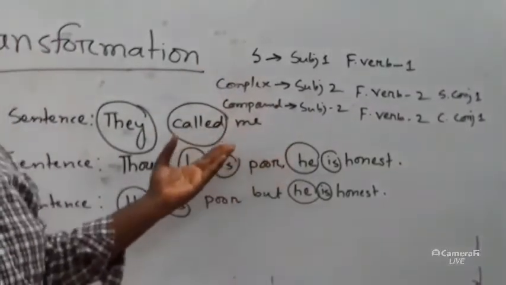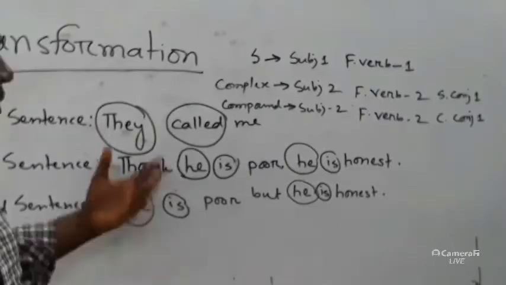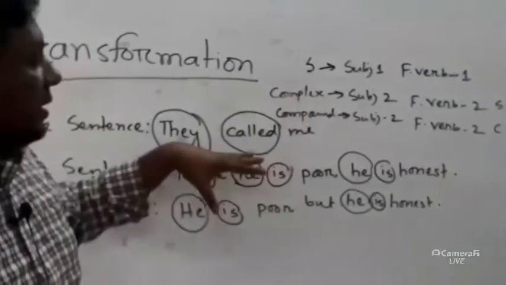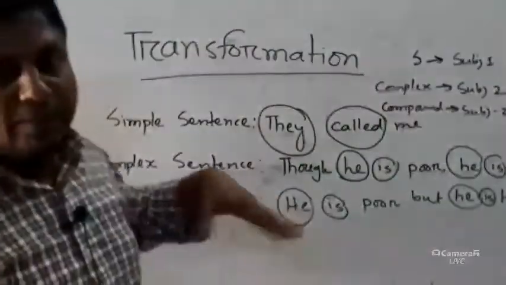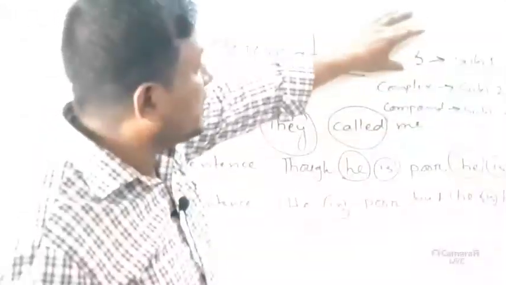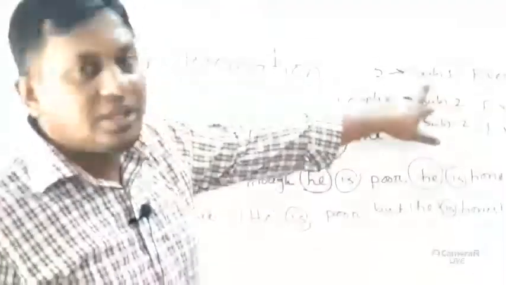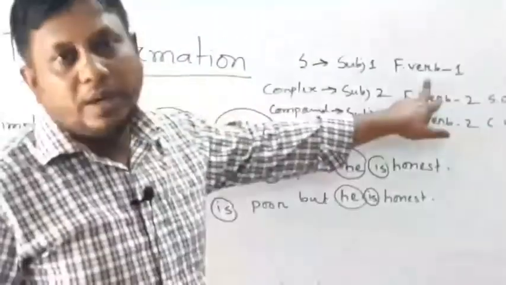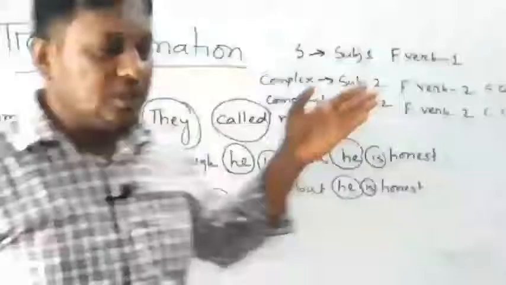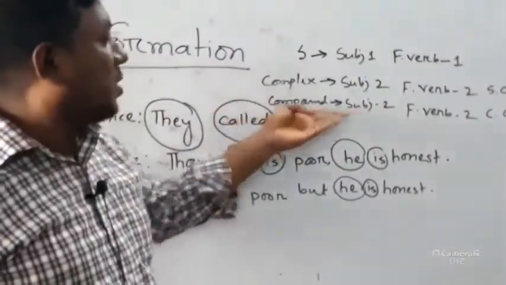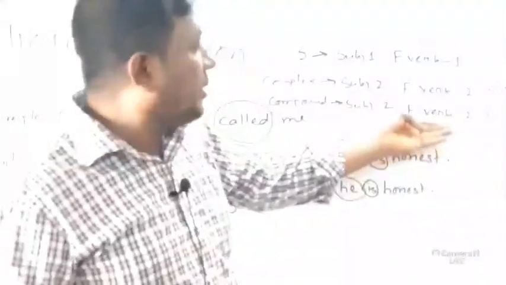Dear students, though the class is routine for the students of class 9 and 10, I think the students of HSC will also be benefited with the class if they observe it. Okay, the first one, simple sentence, has got one subject and one finite verb. And a complex sentence has got two subject, two finite verb and one subordinating conjunction. And a compound sentence has got two subject, two finite verb and one coordinating conjunction.